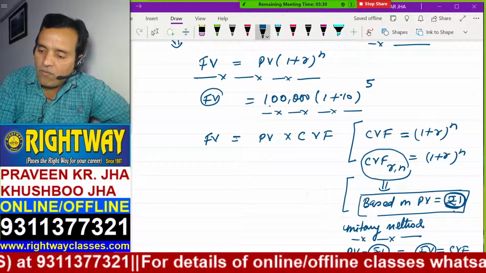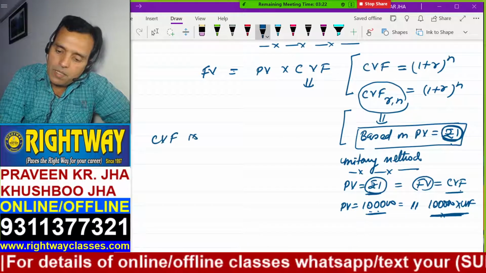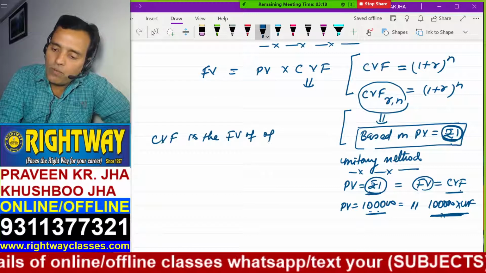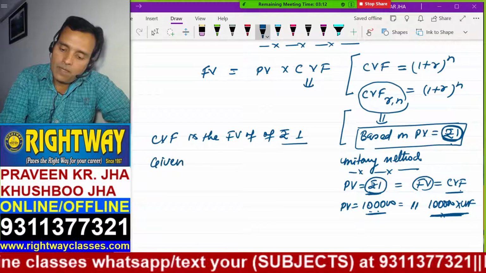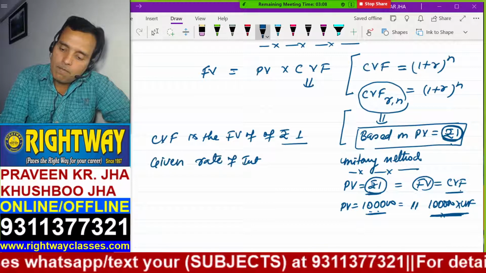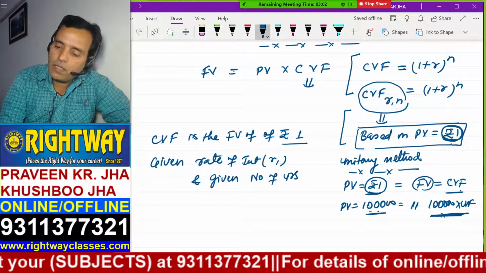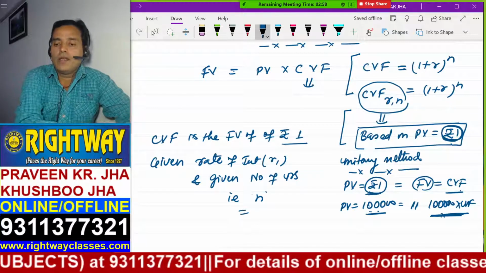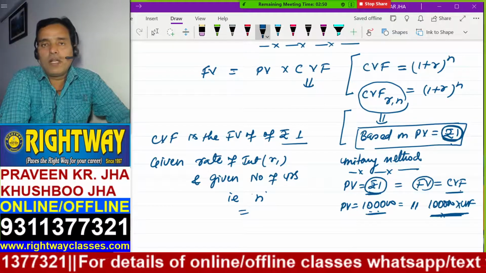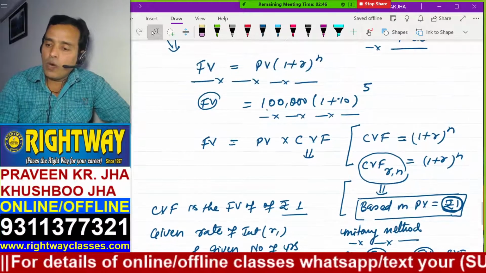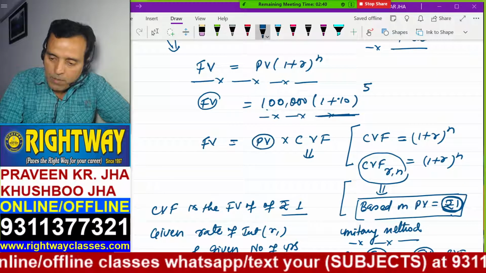So what is the CVF? CVF is the future value of rupees 1, at given rate of interest, that is R, and given number of years, that is N. And if you have the future value of 1 rupee, you can find out the future value for whatever present value you have.